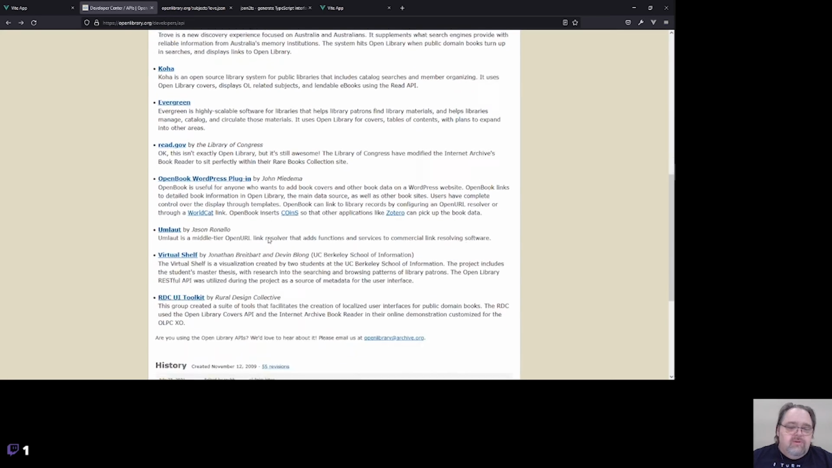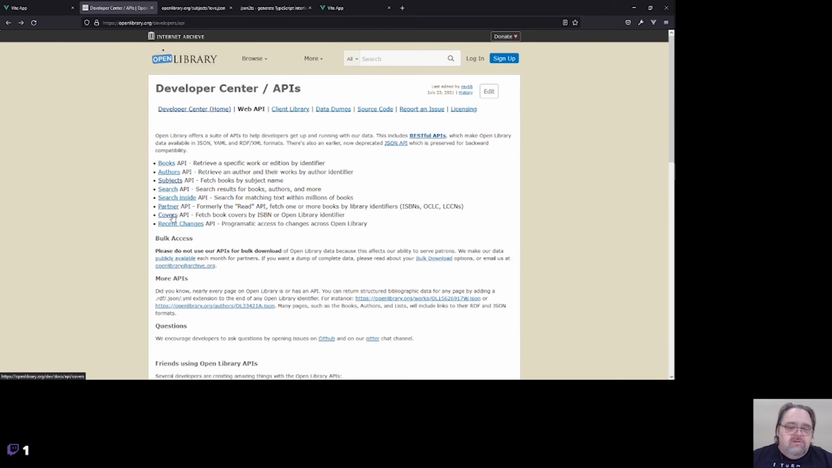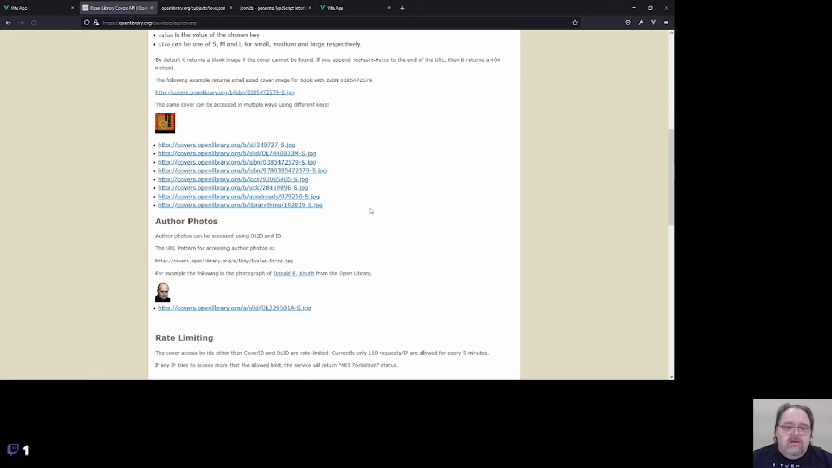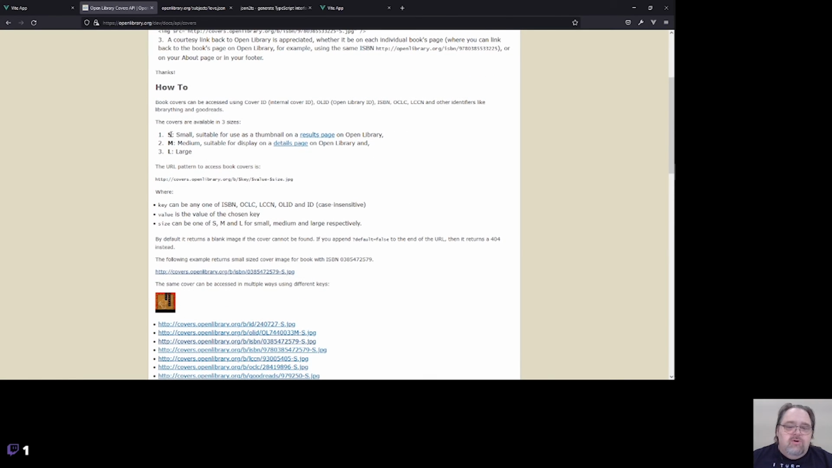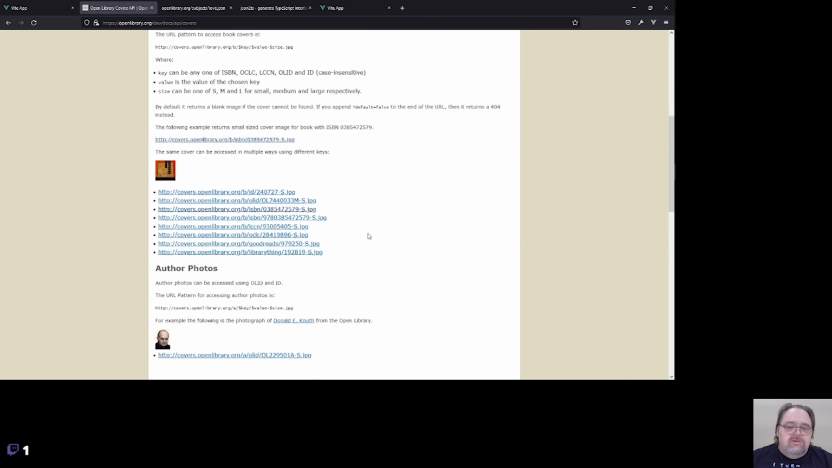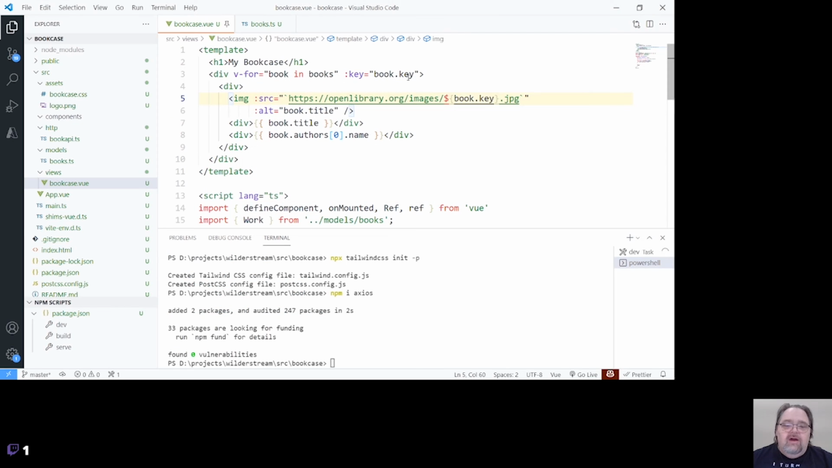Fetching covers, but we don't need to fetch the covers because we can construct the covers just based on the, oh yeah, there we go. And so you'll notice that in the docs they say you can do small, medium, or large with different sizes of those images. And so we're going to construct this by using the ID here. I forgot about this format. So let's paste that in.